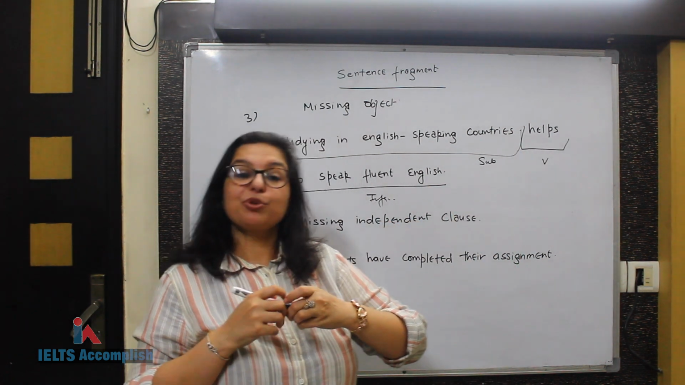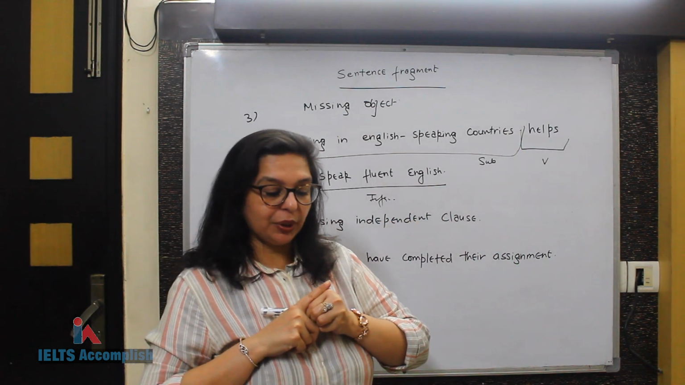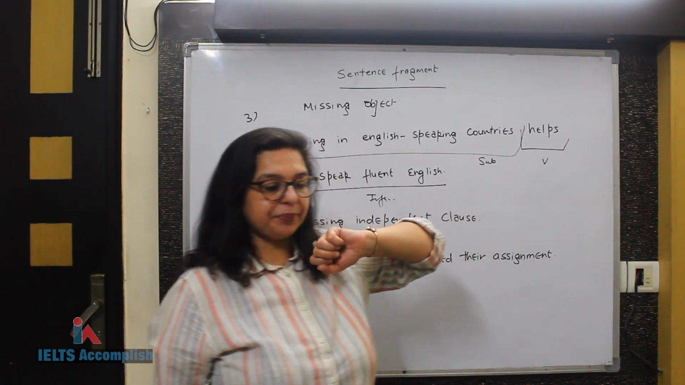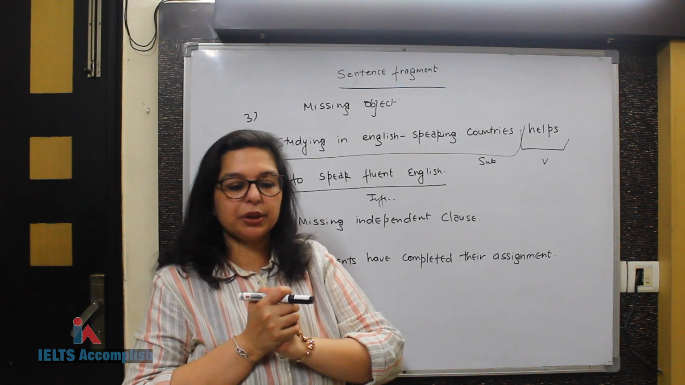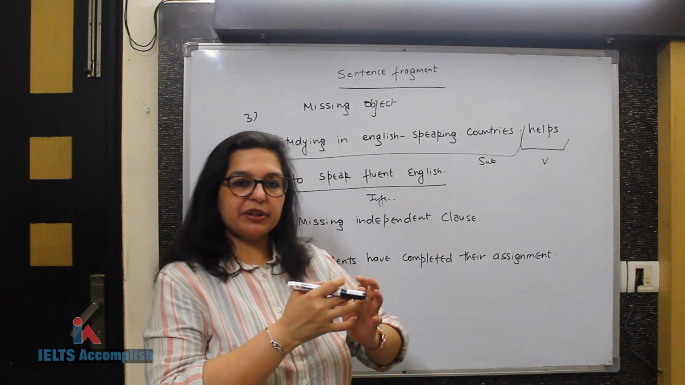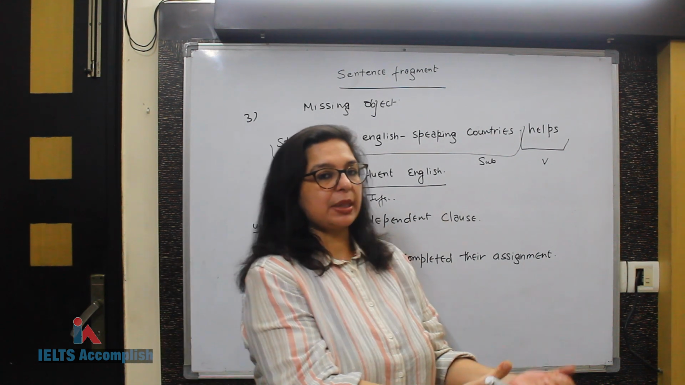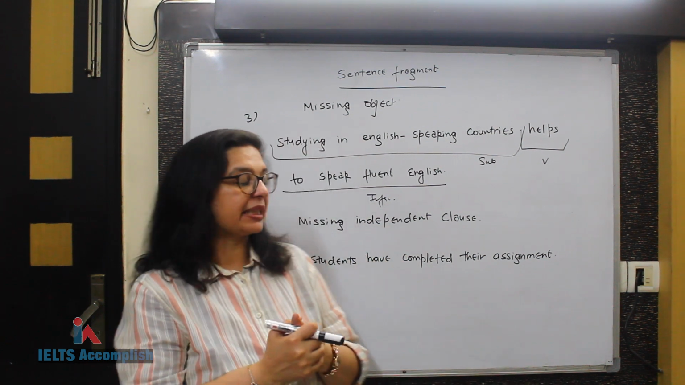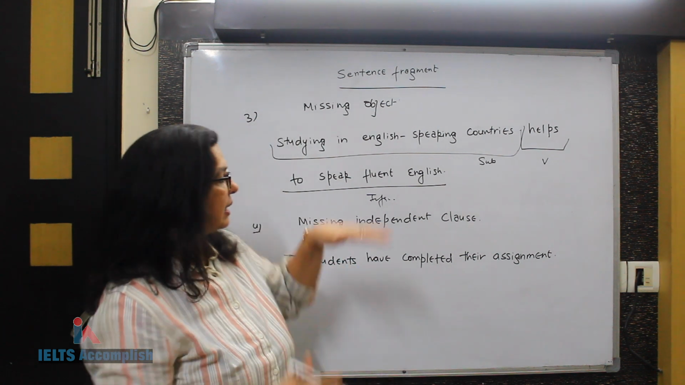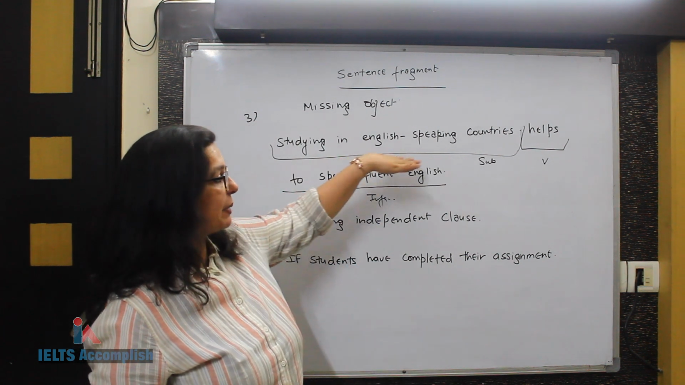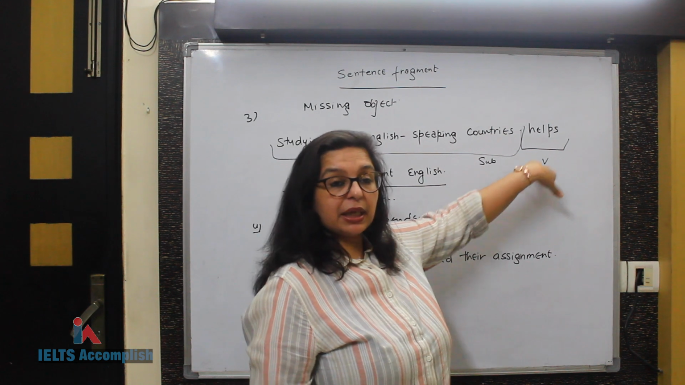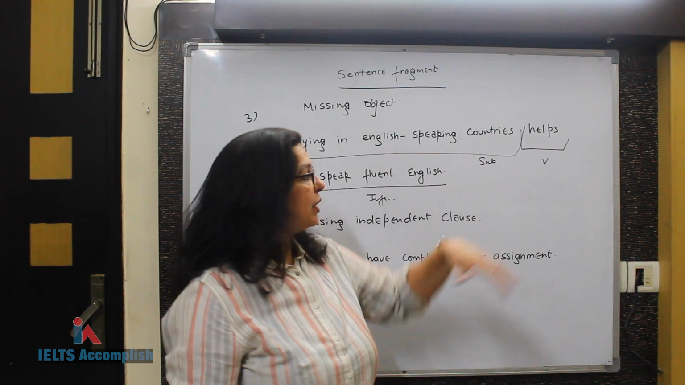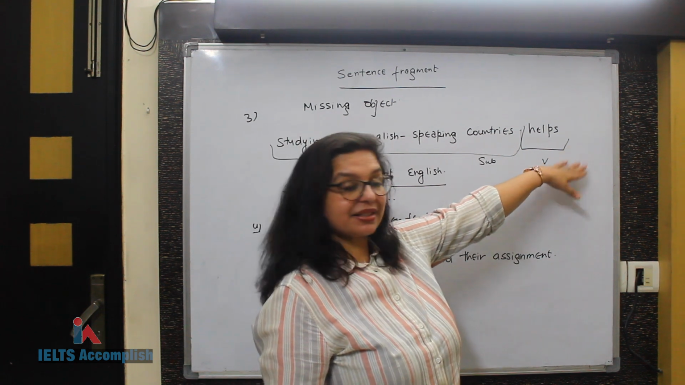What exactly the object is, first of all, you need to know. Most verbs are transitive in nature. So when the verbs are transitive, they throw the action onto someone or something. That's called the object of the sentence. So in this sentence, this process, studying in English speaking country, helps. So the object is someone that takes that help. So who does it help? That is the missing object.